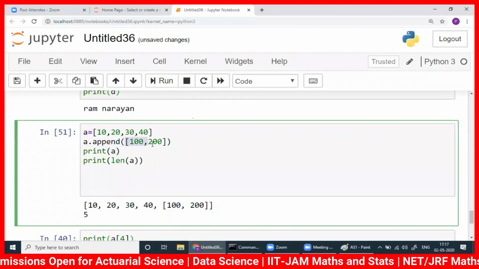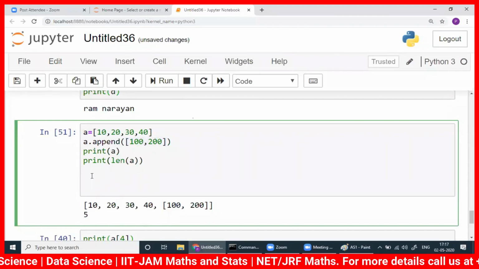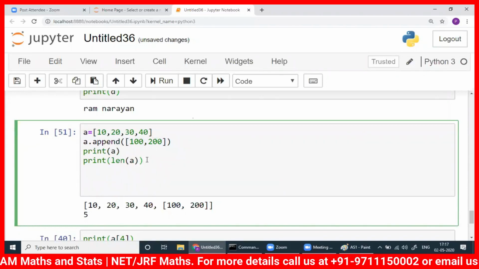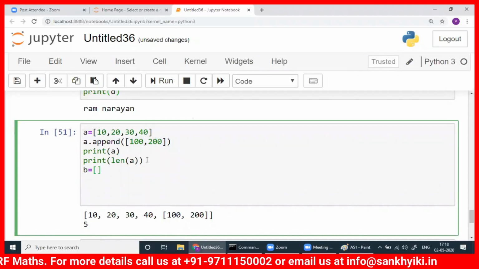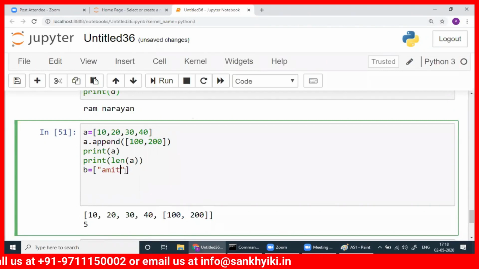So this is one object I added here. If you go back to the extend one, suppose let me write here only, B I will write, and let's make a list of names now instead of numbers. Amit, Ramit.